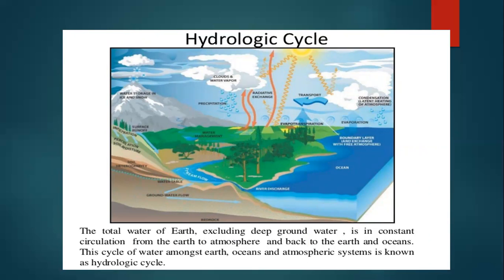Okay, and also you will see how the hydrological cycle works. Now students, first of all, the total water of earth excluding deep groundwater is in constant circulation from the earth to the atmosphere. Okay, and back to the earth and oceans. Now the cycle of water amongst earth, ocean, and atmospheric system is known as the hydrological cycle.